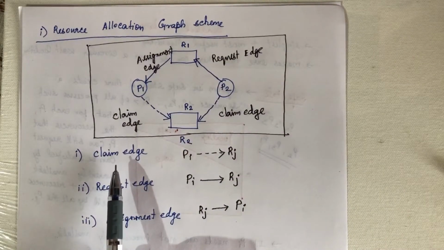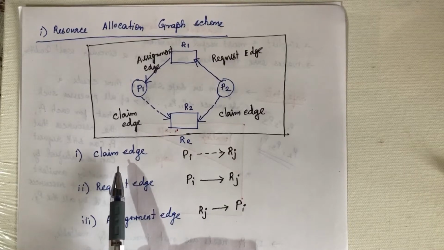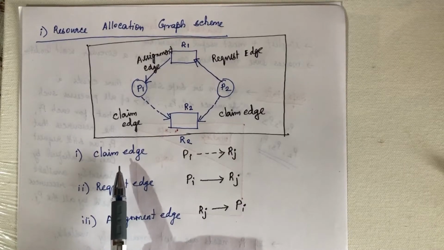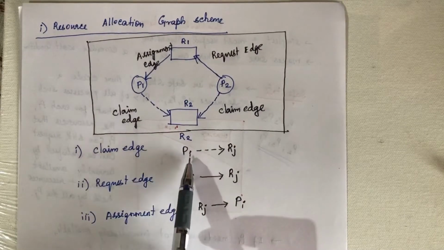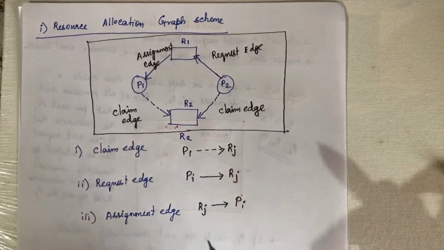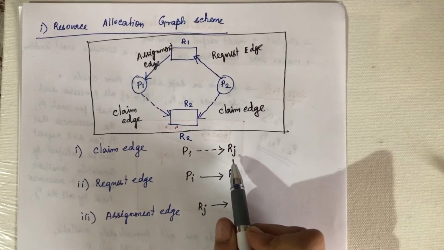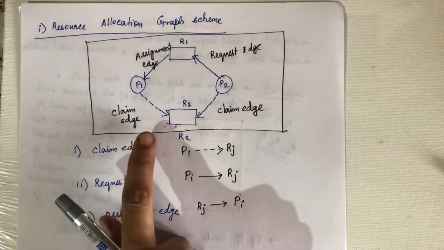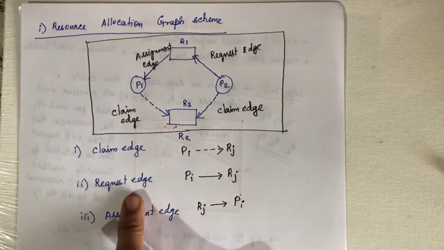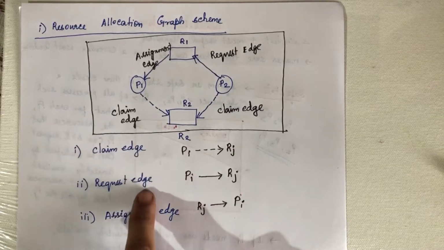A claim edge means that if a process can request a resource in future, then that edge should be given in the dotted form. So if Pi is going to request Rj in future, then you should give that edge as a claim edge. Then what is the difference between claim edge and request edge?